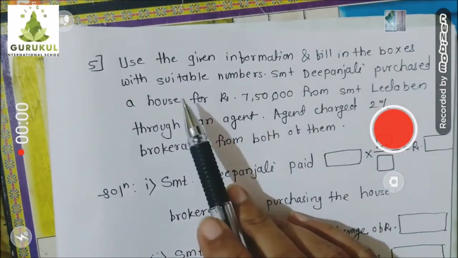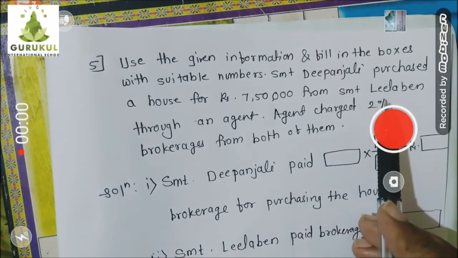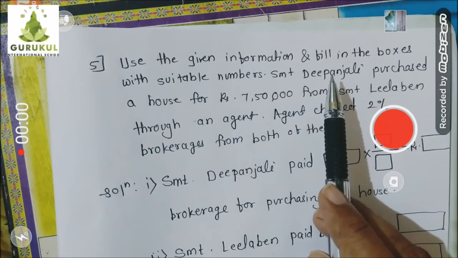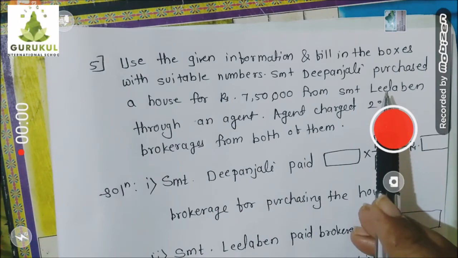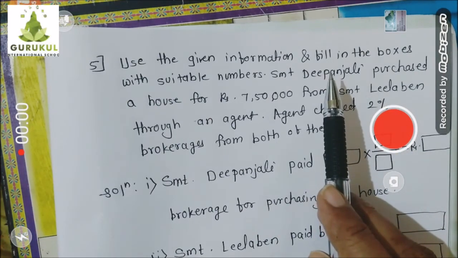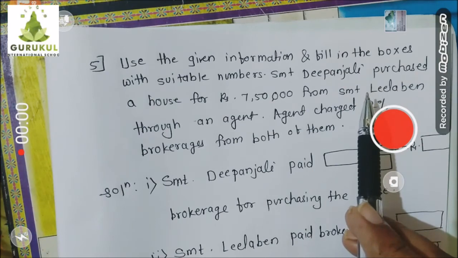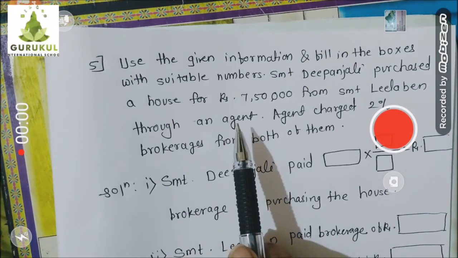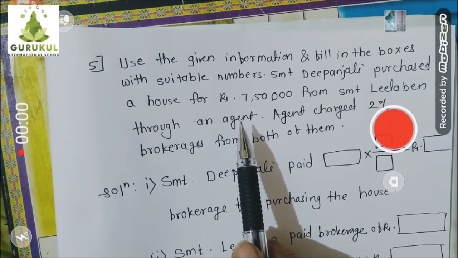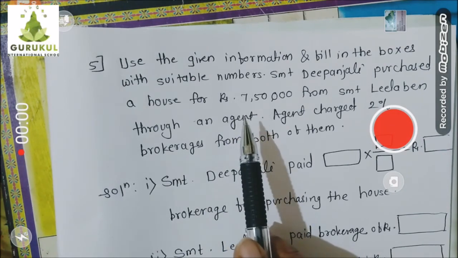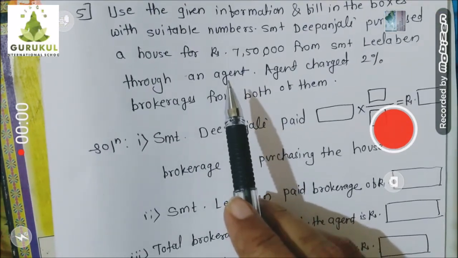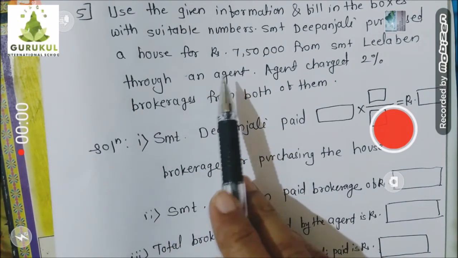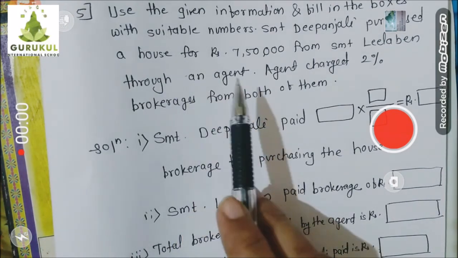Srimati Deepanjali purchased a house for 7,50,000 from Leela Ben through an agent. It means, children, who is the buyer in this transaction? Deepanjali. And who is the seller in this transaction? Leela Ben. Deepanjali is purchasing, so she is the buyer. Leela Ben is selling that house, and that's why she is the seller. And through whom they are doing this transaction? Through the agent. And obviously, if the agent is helping them to put them together, then the agent will take some money from both of the persons. And that is nothing but what? Brokerage.